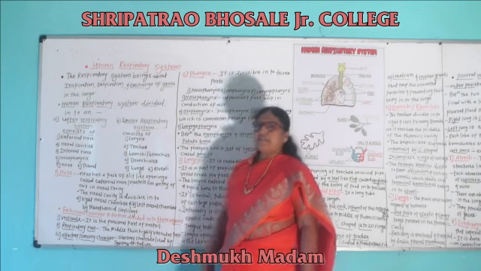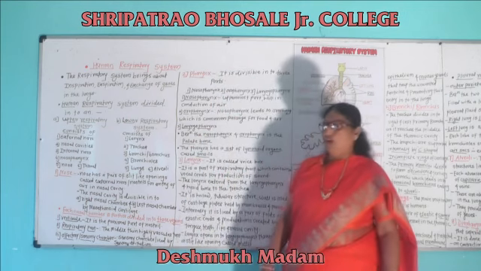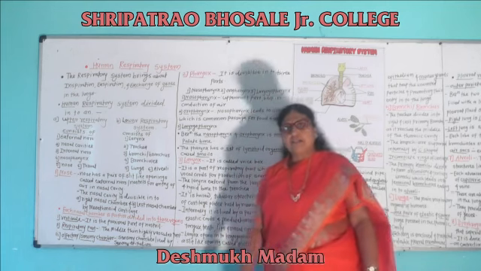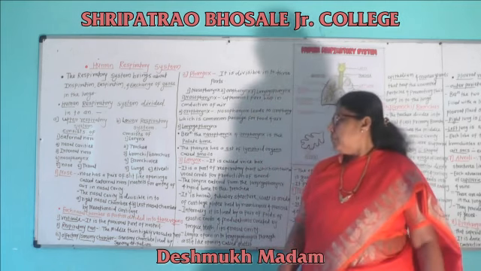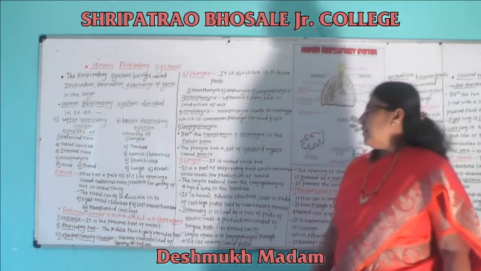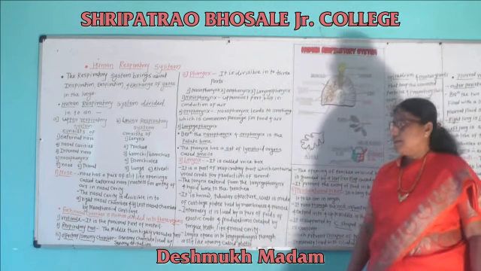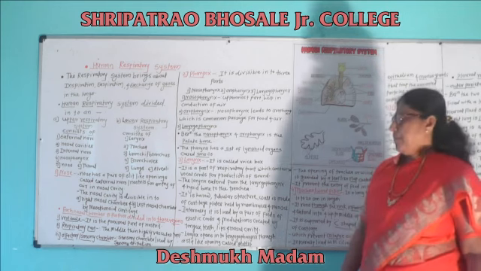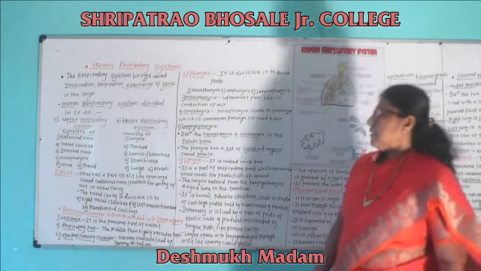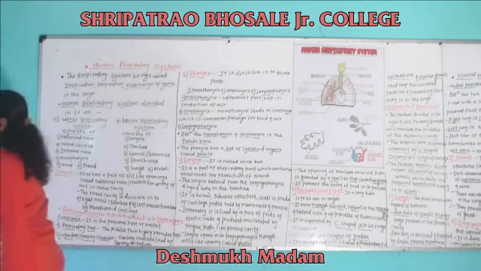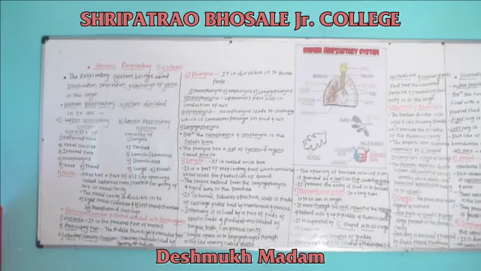The lower respiratory system consists of the following parts: larynx, trachea, bronchioles, bronchus, lungs and alveoli.